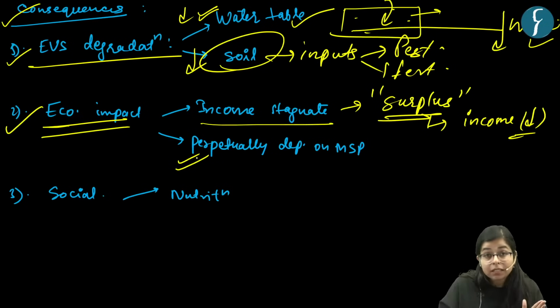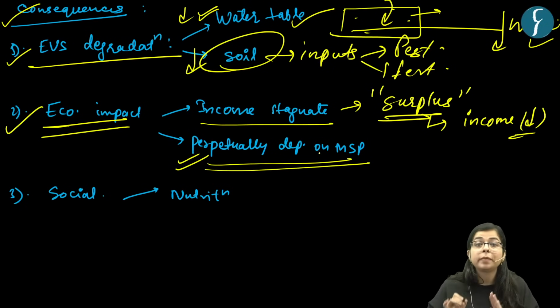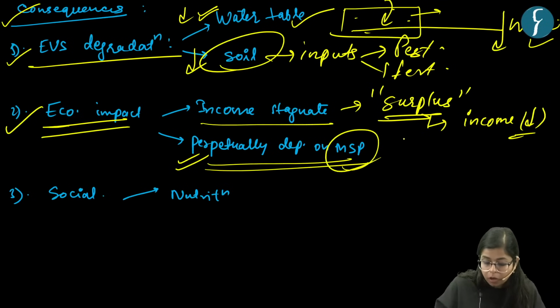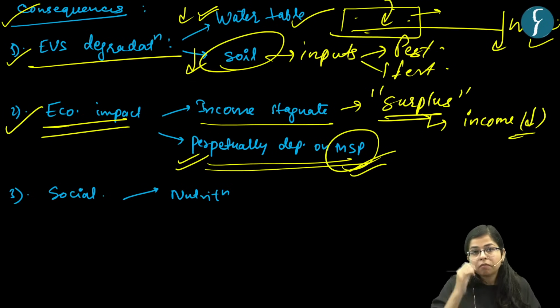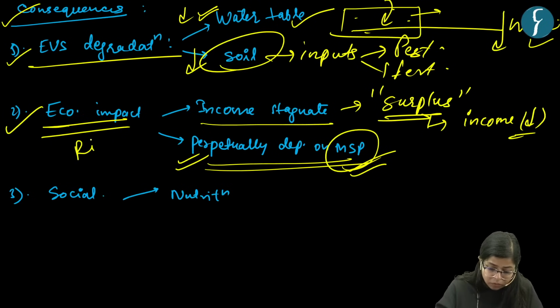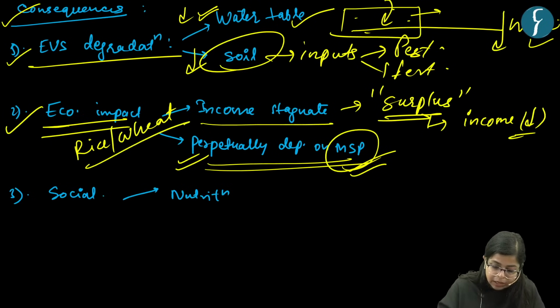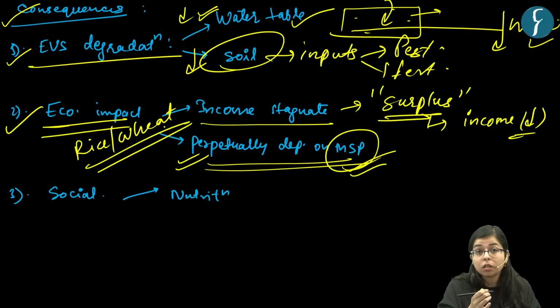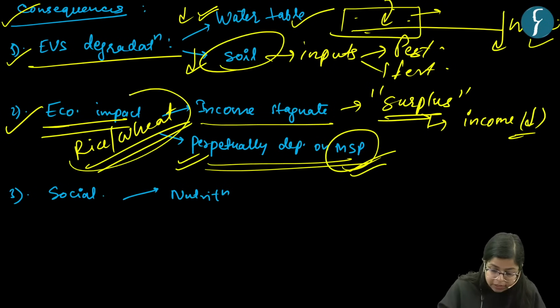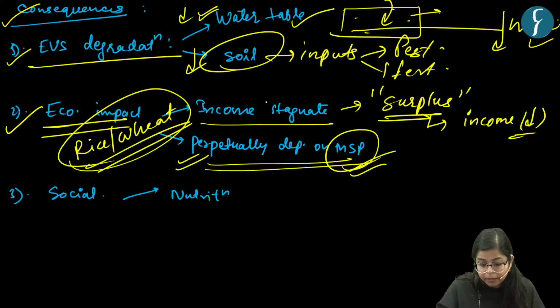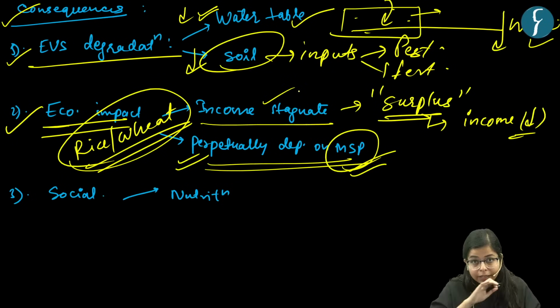So in that sense, as they were planting just rice and paddy, they became perpetually dependent on government for support in the form of minimum support prices, right? And one more thing was that rice and wheat are less vulnerable to disease attack as compared to other crops. So this was one of the factors why rice and wheat was grown. But for economic impact, we say that the income of these farmers has stagnated now, and they are dependent on minimum support prices.